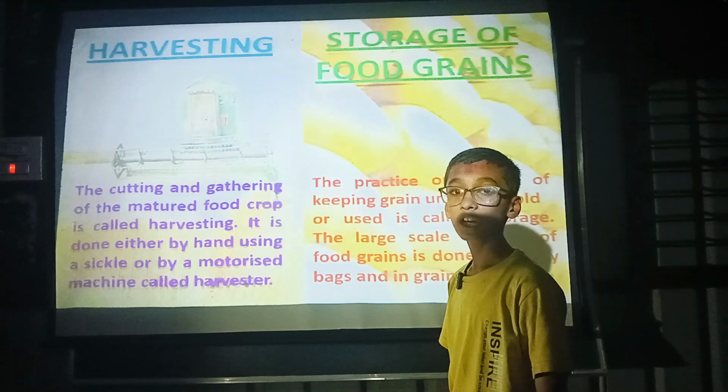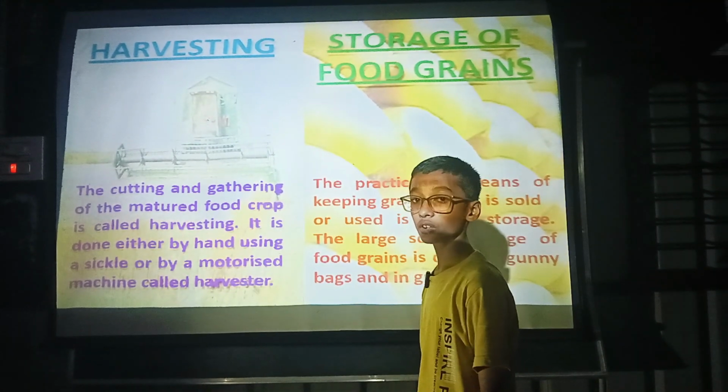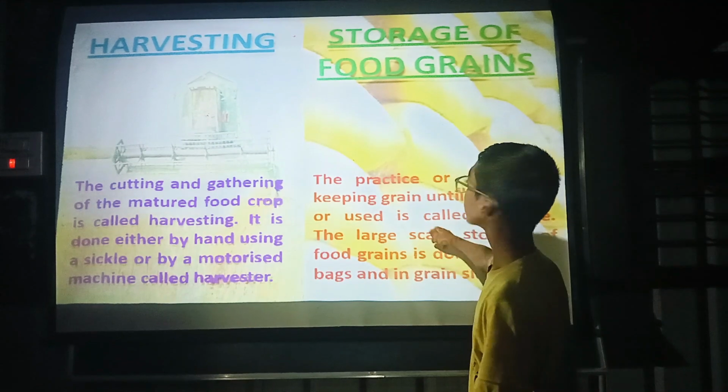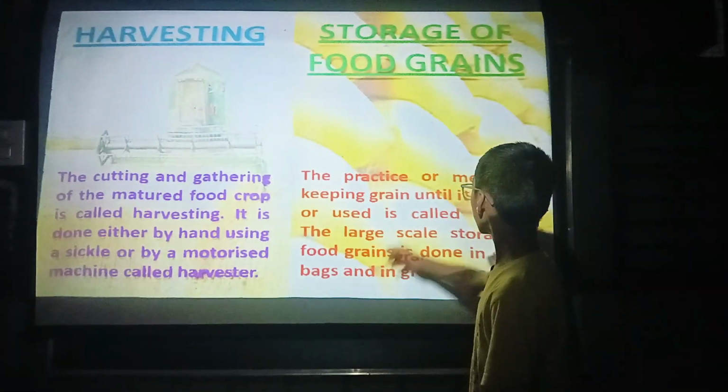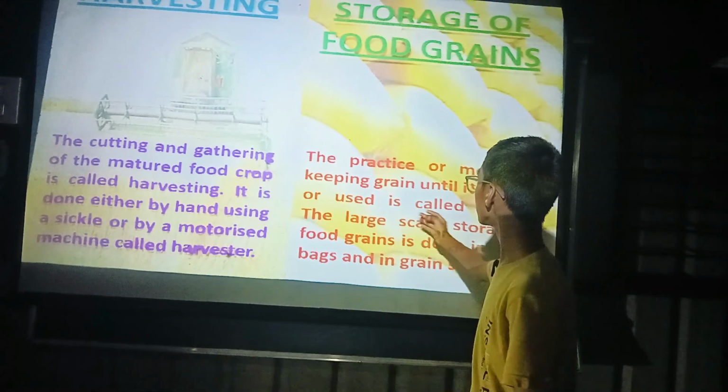The sixth step is harvesting. The cutting and gathering of mature food crop is called harvesting. Seventh step is storage. The practice or means of keeping grains until they are sold or used is called storage.